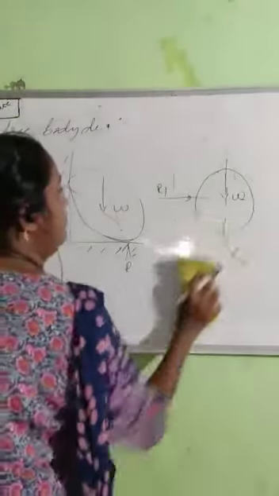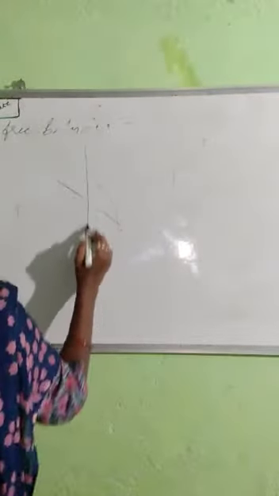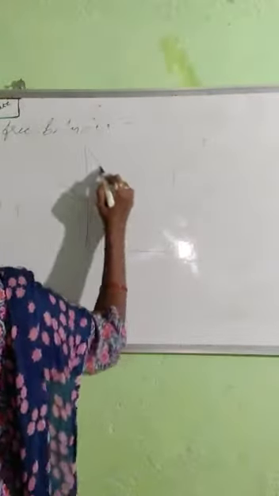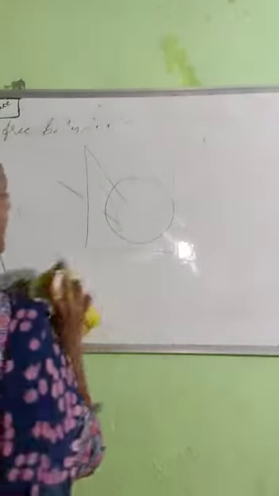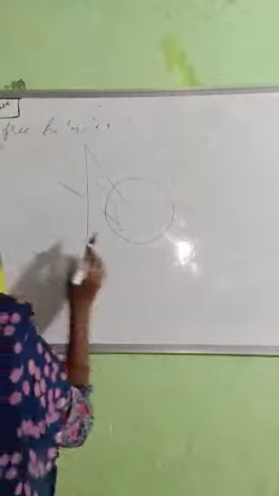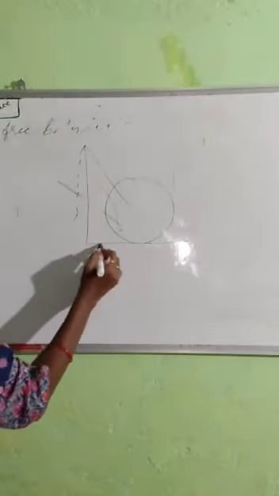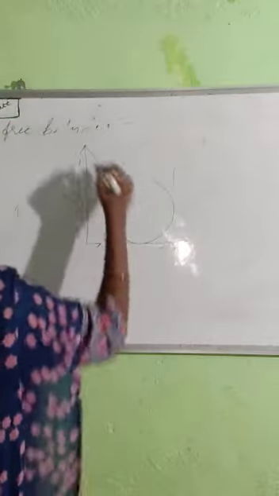Similarly, for example, if I am placing a body like this, here a surface is there. So this is a string.